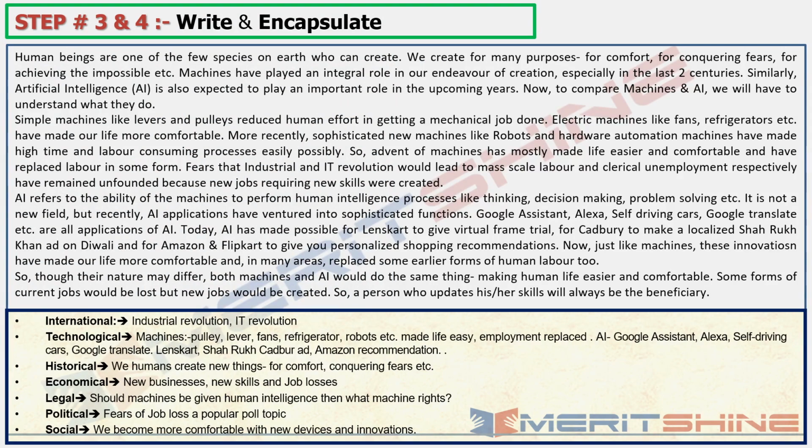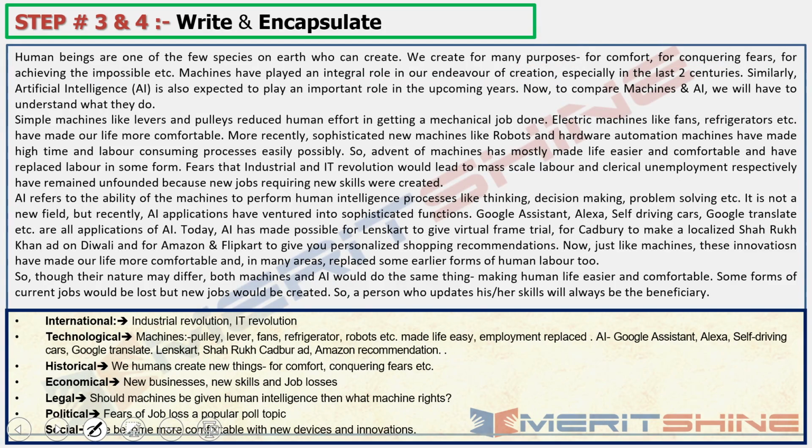Human beings are one of the few species on earth who can create. So we introduced human beings are those who can create, because I thought that I'll have to bring machines somewhere. Now, so from creation, I brought machines. We create for many purposes: for comfort, for conquering fears, for achieving impossible. Machines have played an integral role in our endeavor of creation, especially in the last 2 centuries. Similarly, AI is also expected to play an important role in the upcoming years. Now, to compare machines and AI, we will have to understand what they do.